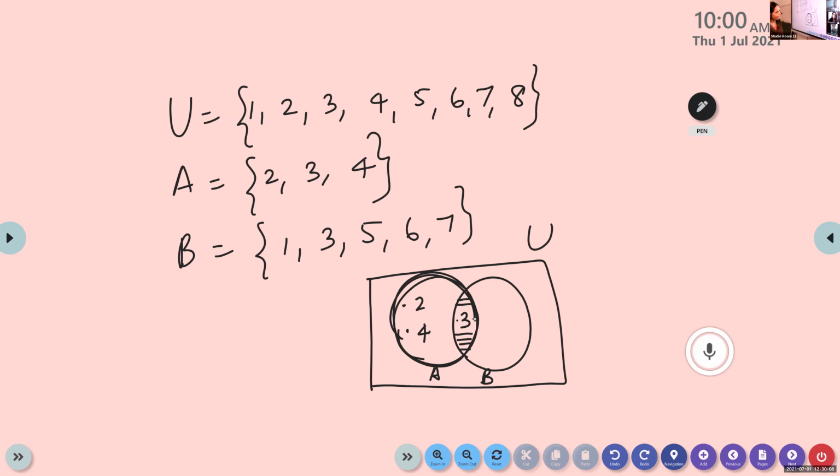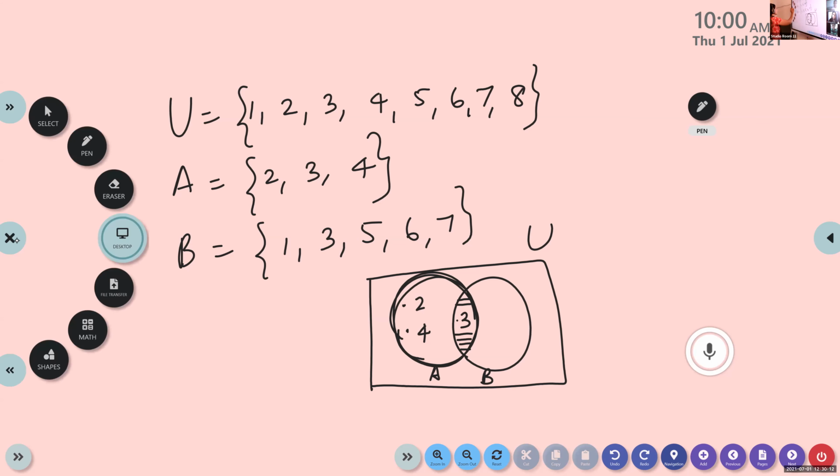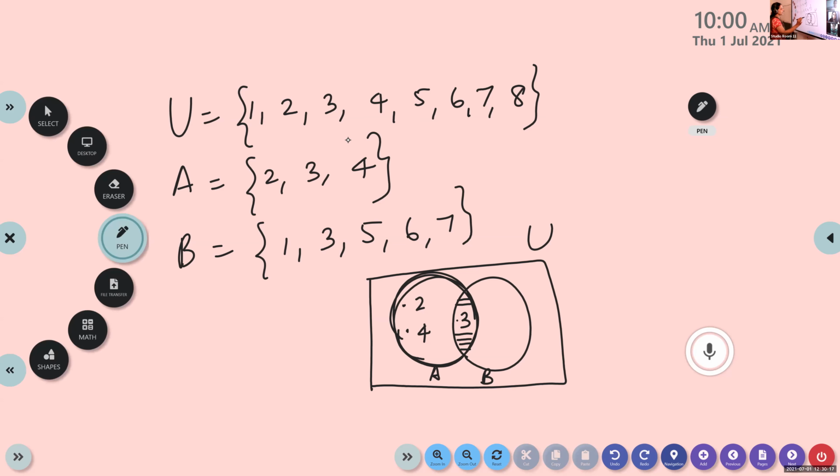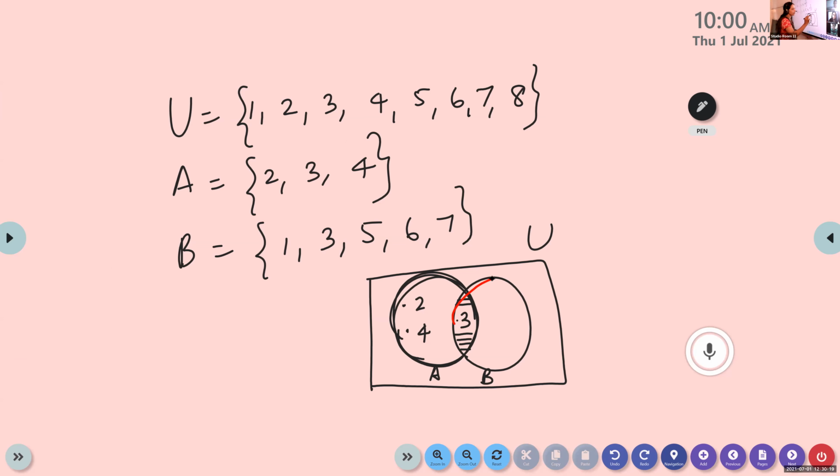Is it okay? Now take the next one. Suppose I am taking B. If I represent the set B, look at this B. In B, which are the elements we need? In B, we need 3. Already 3 is there. Then 1, 5, 6, 7.